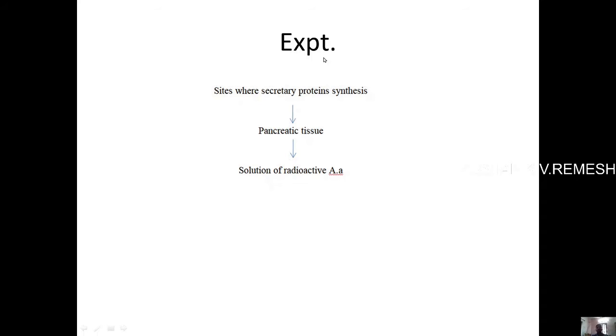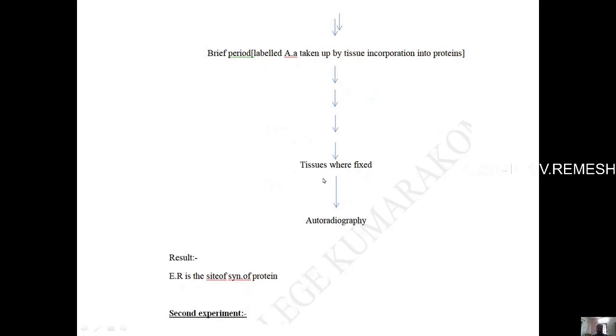Now, in an experiment using autoradiography, we can get to know the sites where secretory protein synthesis occurs. For that, you have to get the pancreatic tissues, and that pancreatic tissues are to be incubated in a solution having radioactive amino acids for a brief period of incubation.